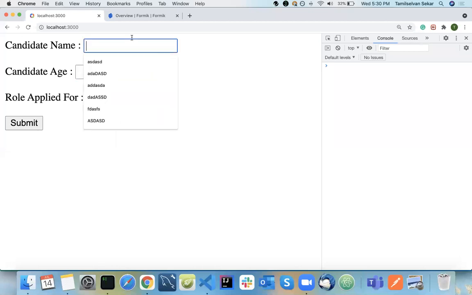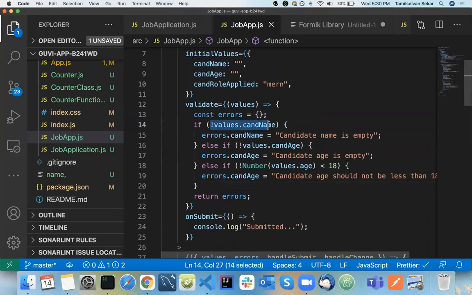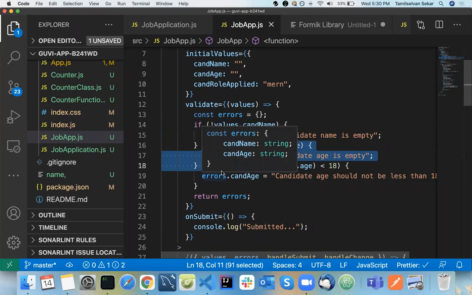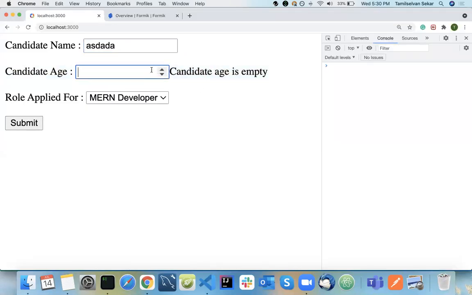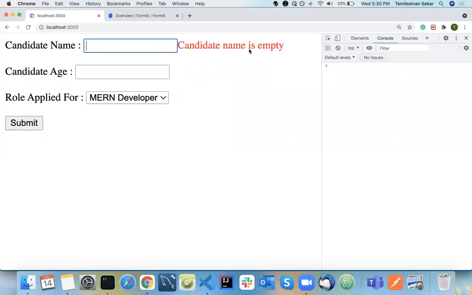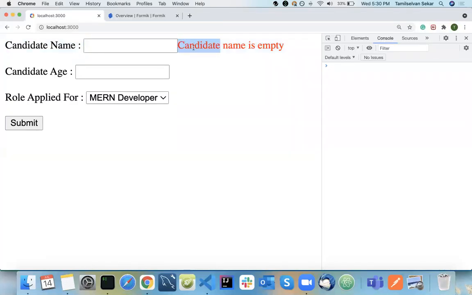See here now, I am typing something here, but candidate age is empty is being thrown. What is the reason? It comes here, values dot candidateName, it checks, and that check fails. So automatically it goes to the else if condition and checks the age, and candidate age is empty. That's why this error is being thrown. Suppose if I remove this, it will come to this particular error message, because in the first condition itself it got executed. So that's why candidate name empty is being printed here.